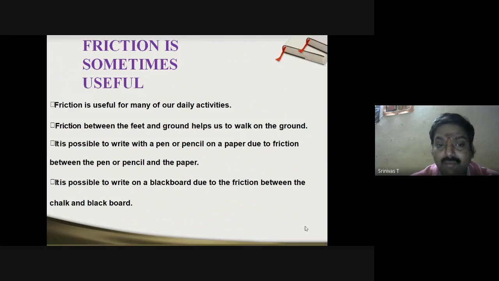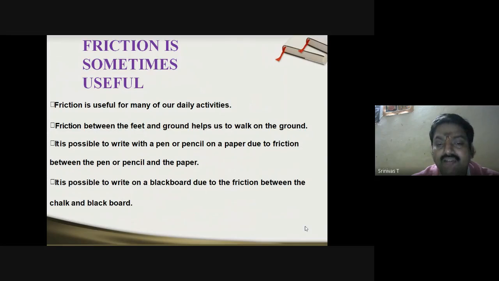Friction between the feet and ground helps us to walk on the ground. Even for walking on the ground, you need a friction force, because unless there is some friction between the feet and the ground, otherwise we'll slip. We get slipped down, and our feet will slip and we'll fall down. So definitely, friction force is required.